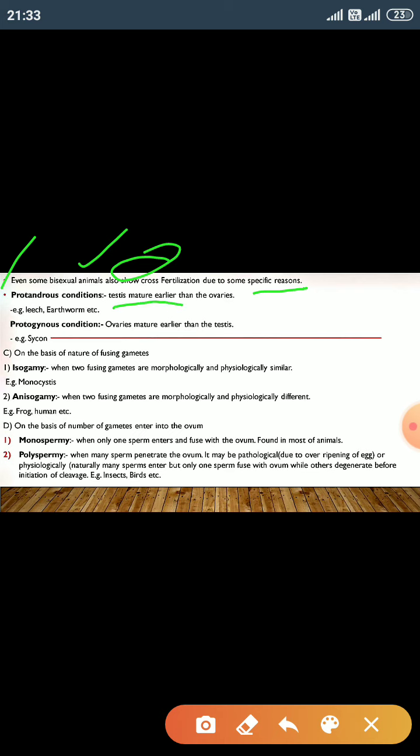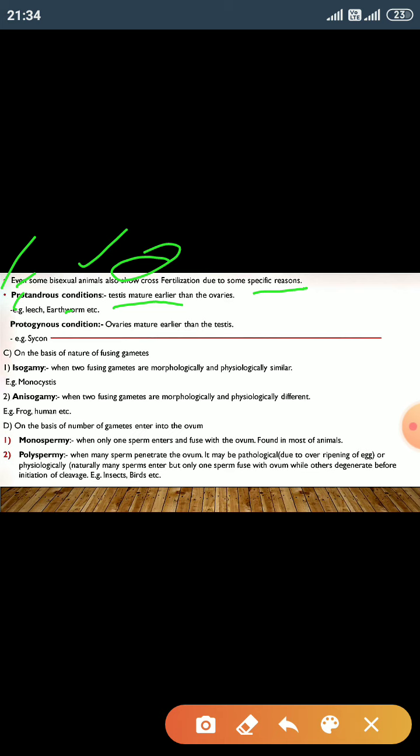Due to this, the male gametes are formed earlier and female gametes formed later, so these individuals show cross fertilization. Examples of protandrous conditions are present in leech and earthworm.